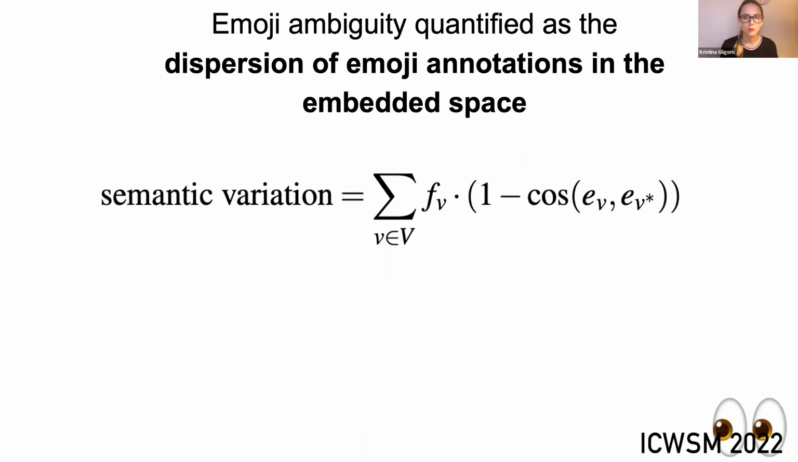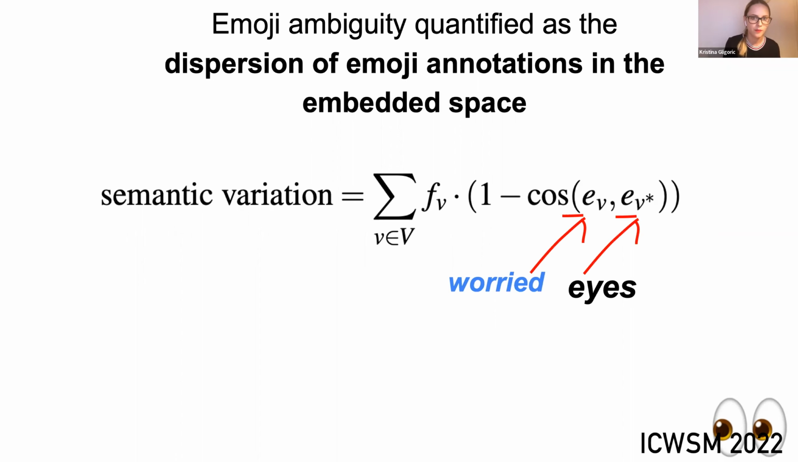Our main goal is to measure emoji ambiguity as such variation. We quantify emoji ambiguity as the dispersion of emoji annotations in the word embedding space. Let me explain what that means in the example of the eyes emoji. We take one annotation, say worried, and its word embedding